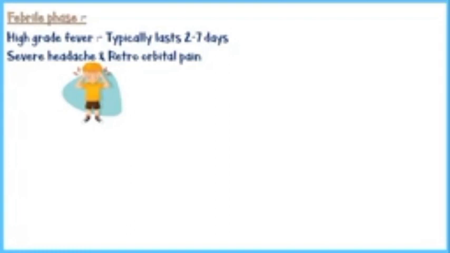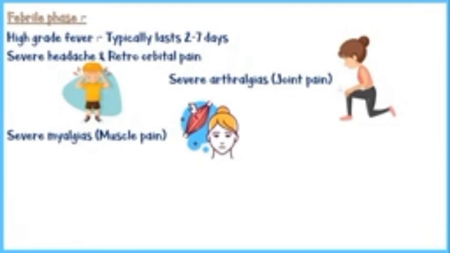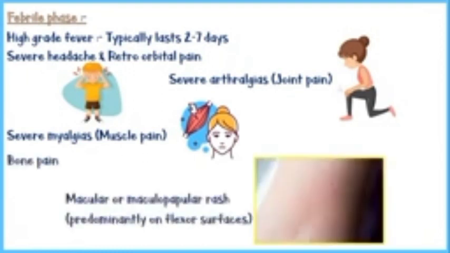First, let's discuss the febrile phase. High-grade fever is the predominant symptom in this period. In addition, patients may complain of severe headaches, along with retroorbital pain, severe arthralgias, or joint pains, severe myalgias, or muscle pain, bone pain, and some people may present with a macular or maculopapular rash, predominantly seen on flexor surfaces.